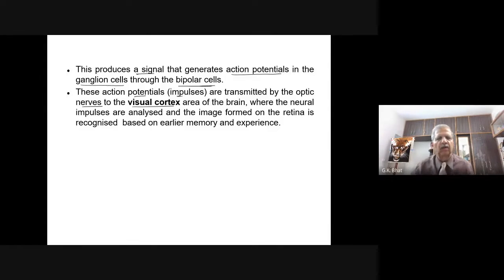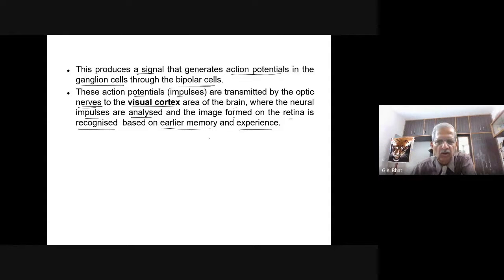In front of these bipolar cells, you would come across the ganglion cells. From the ganglion cells, it is communicated through the nerves to the visual cortex of the brain, where the neural impulses are analyzed and the image formed on the retina is recognized based on earlier memory and experience.